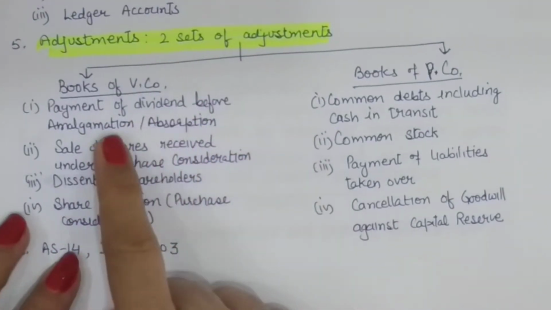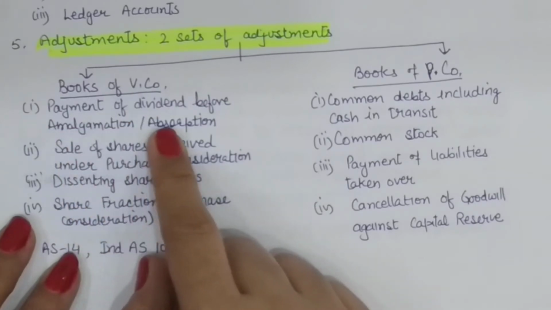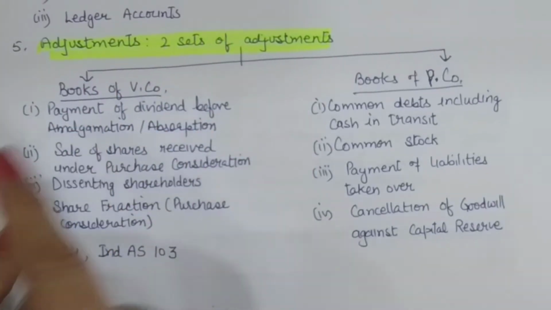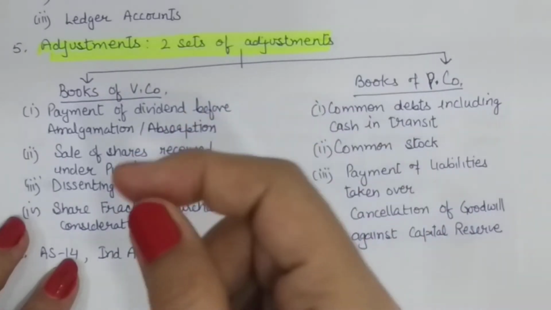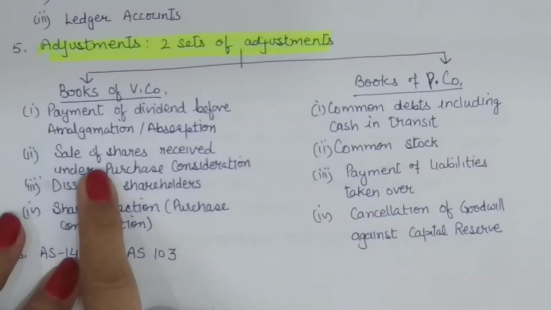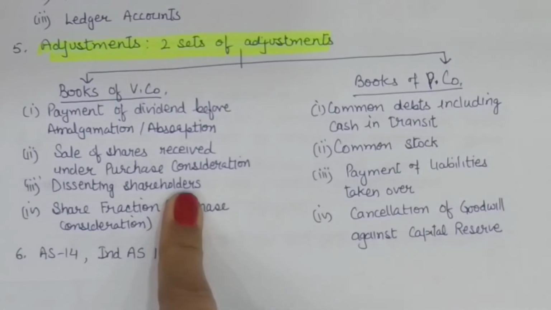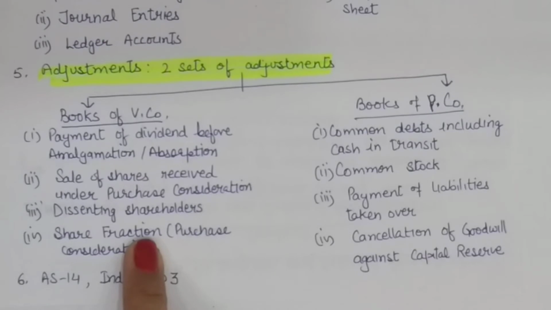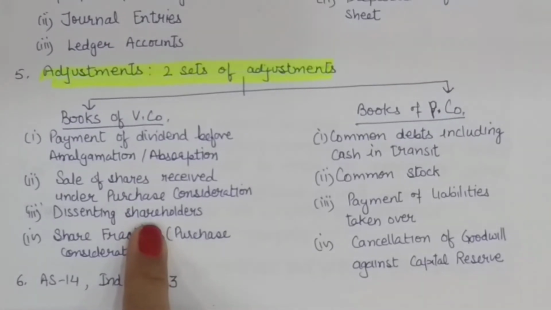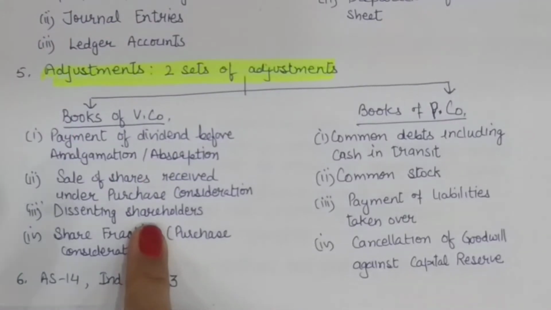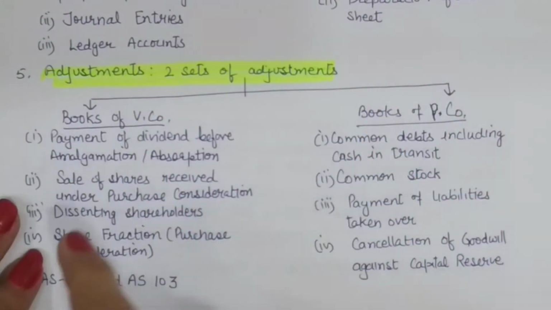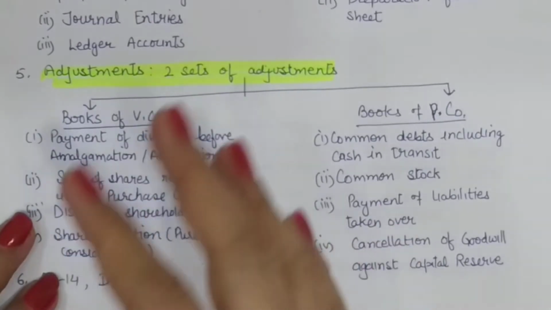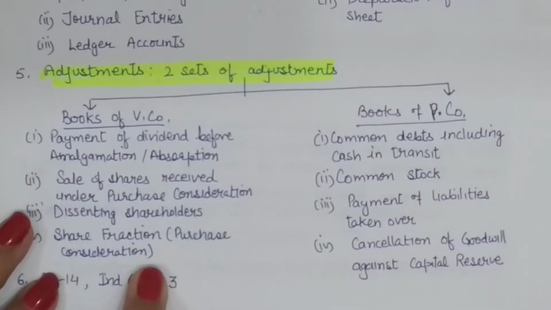So, for vendor company, the adjustments include payment of dividend before the start of the scheme, that is before you account for amalgamation or absorption, you are to account for dividend. Second is the sale of shares received under purchase consideration. So what if the company sells the shares? Third is the dissenting shareholders. Dissenting means the person who is not agreeing to something. So the shareholders which are not agreeing to this setup of amalgamation or absorption or external reconstruction, they are referred to as dissenting shareholders. So how to deal with them? Then share fraction. It is regarding the calculation of purchase consideration.